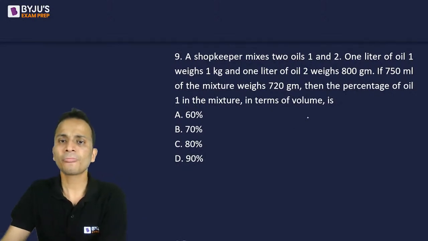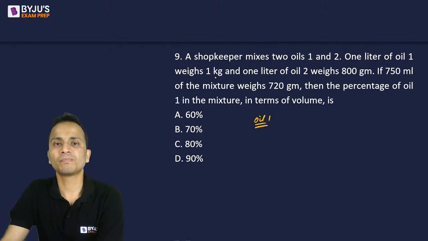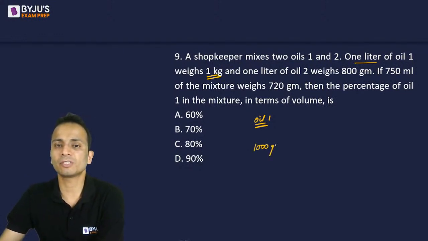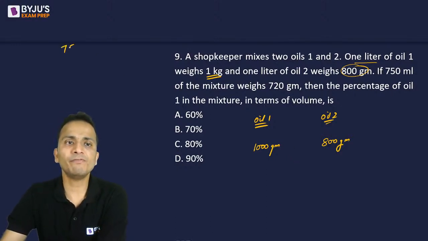Let's check. Now I'm talking about oil 1. 1 liter of oil 1 will weigh 1 kg. Okay, 1 liter will weigh 1 kg, that means 1000 grams. Similarly, for oil 2, 1 liter will weigh 800 grams. All right. Now, if I talk about the mixture, they have given that 750 ml of mixture weighs 720 grams.